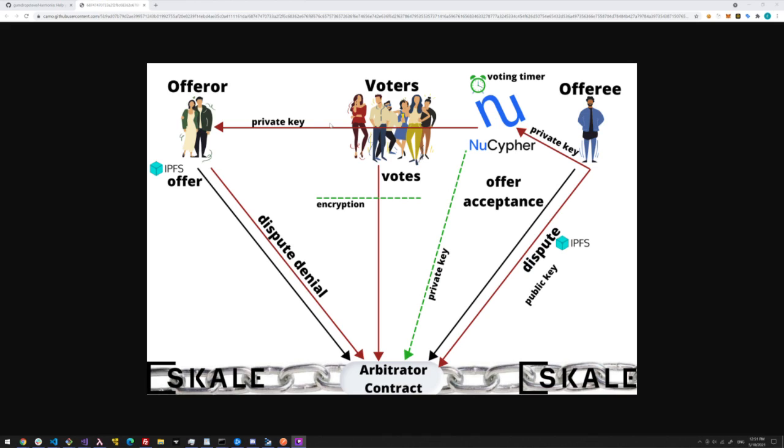So, in the voting process, we want to make sure that votes are done in a kind of a fair process. For example, if everyone sees people voting a certain way, they might just vote that certain way, even though they didn't look at the evidence. And we want to prevent that from happening.